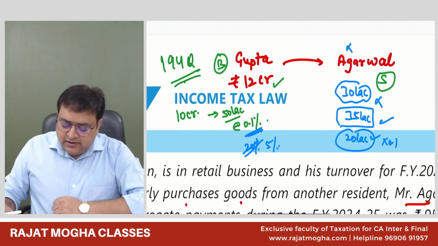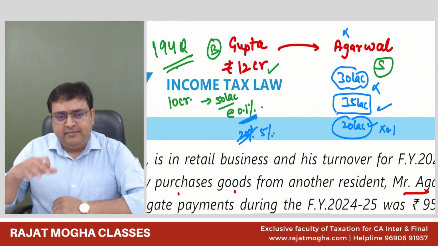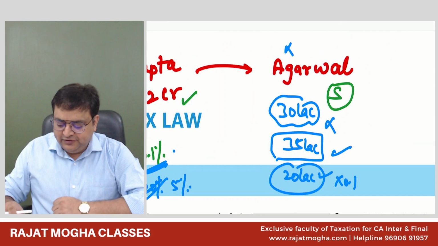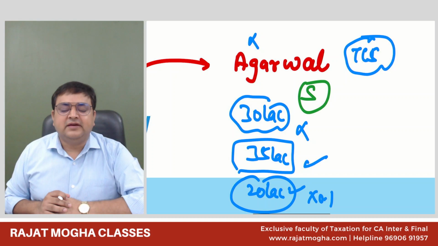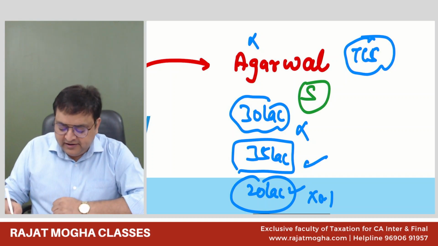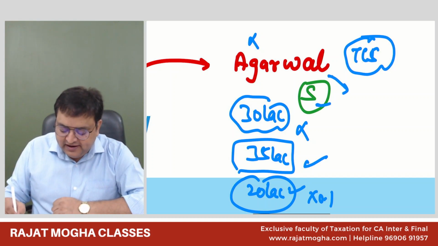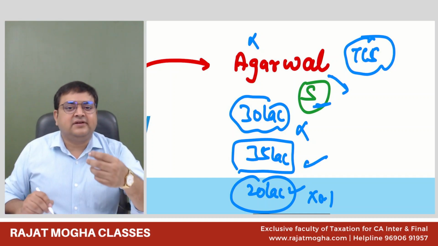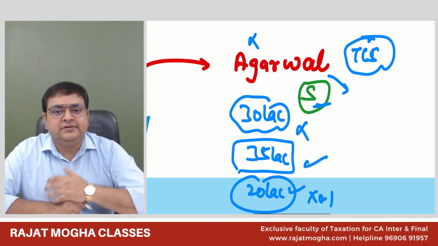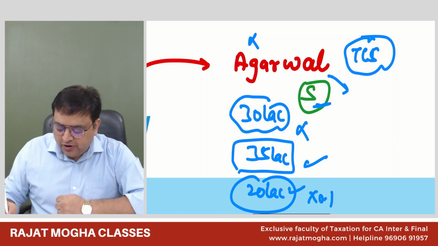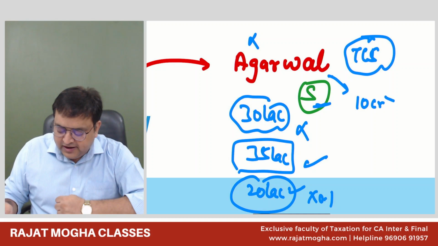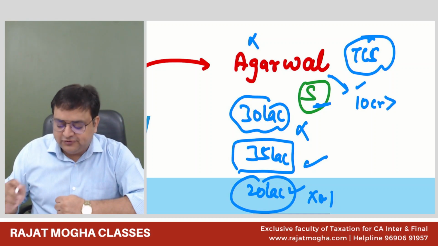Now, there is a simultaneous parallel section, 206C(H). So there is a section in TCS also. The section in TCS says that Mr. Agarwal, if you are the seller, see TCS is tax collected at source, where the seller collects the TCS. So if you are the seller and your turnover is more than 10 crore in the last year, then you should also collect TCS.